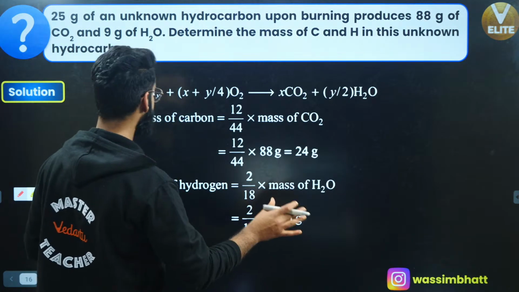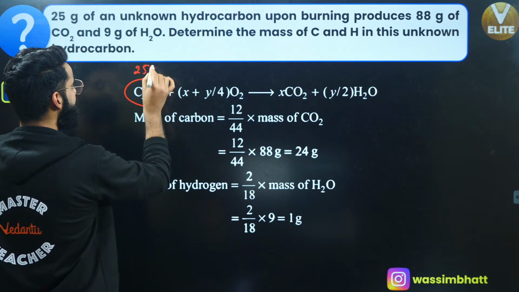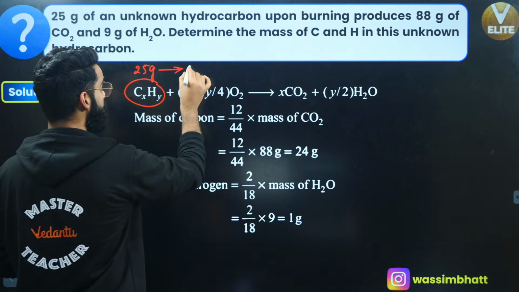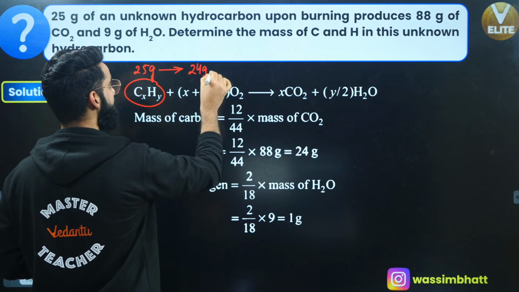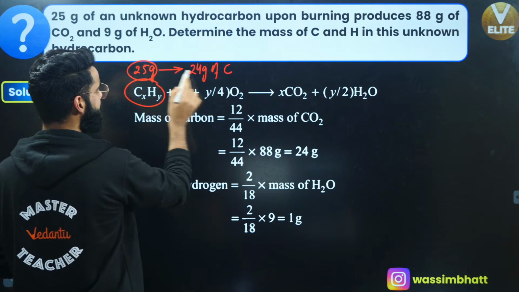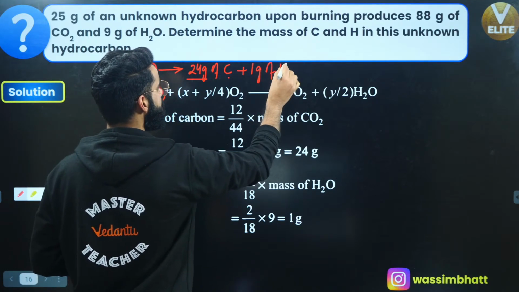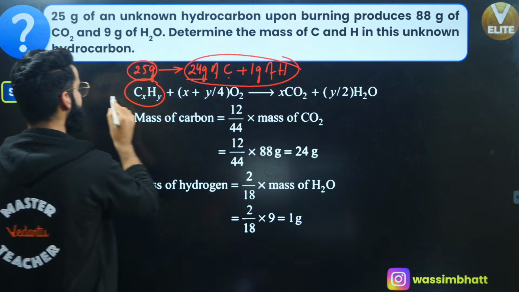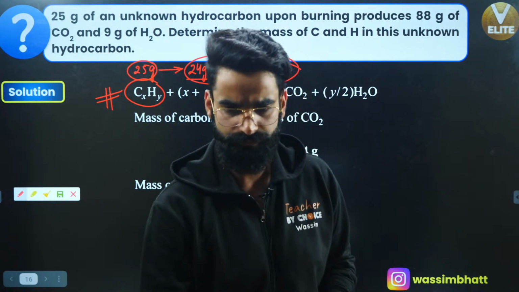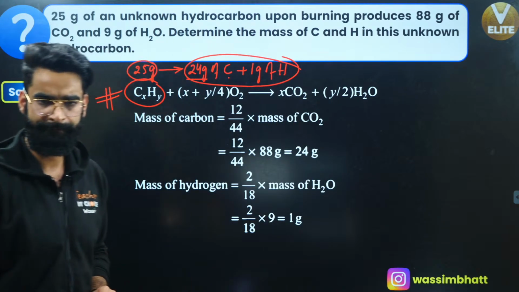I just changed the slide, sorry. We had a total of 25 grams of unknown hydrocarbon, and we got to know there are 24 grams of carbon present in it. Total, there were 25 grams of hydrocarbon containing 24 grams of carbon. So there'll be 1 gram of hydrogen as well in this. The question is done and dusted, right? Let me know in the chat box if it is clear to everyone.